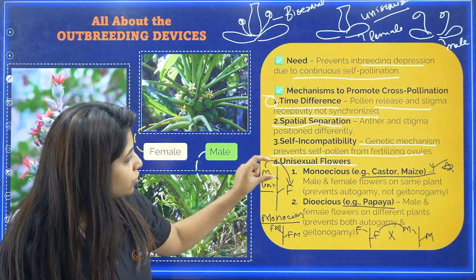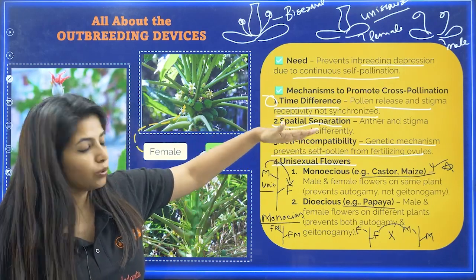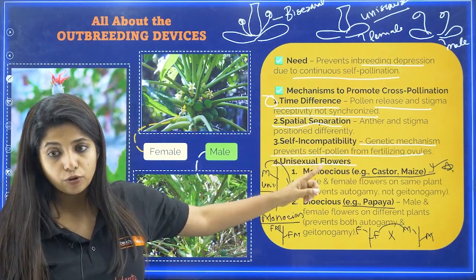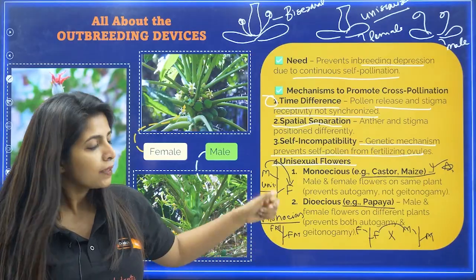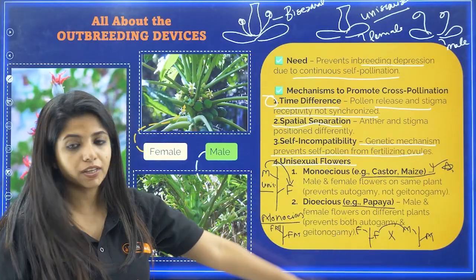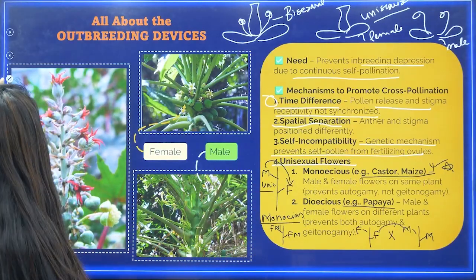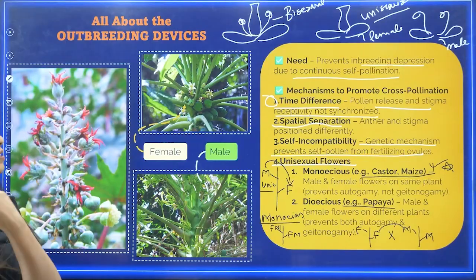Cool. So unisexual flowers, and then in that you can have monoecious condition or dioecious condition. Monoecious as in this one, not the other one. Here the example is castor and maize, and the dioecious example is papaya. Over here you have a picture. So you see, I was telling about the same thing.